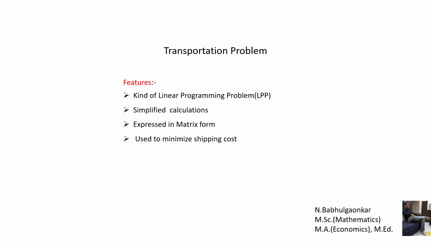In the simplex method, it is given in the form of equations, whereas in the transportation problem it is given in matrix form, and this method is used to minimize the shipping cost. So in minimizing the shipping cost, we have to find certain methods.